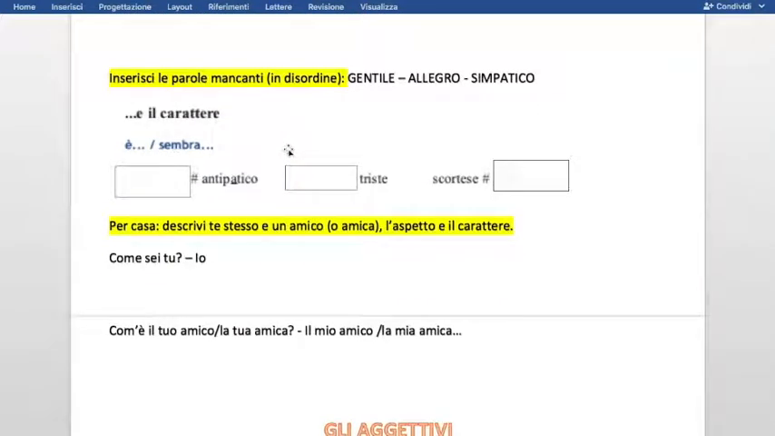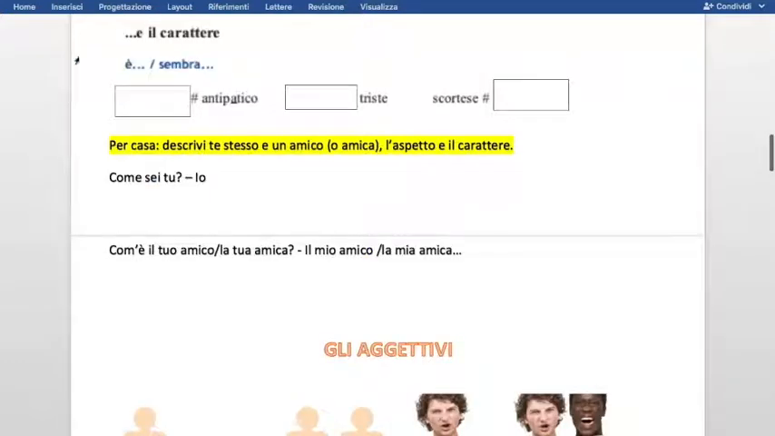And now something about other adjectives related to the character or the inner side. Gentile, allegro, simpatico. What do you think that is the opposite of antipatico? And what about the opposite of triste and scortese? Try to guess and write it in the comments. This is a simple exercise that you can do. Describe yourself and a friend, the physical appearance and the inner side.